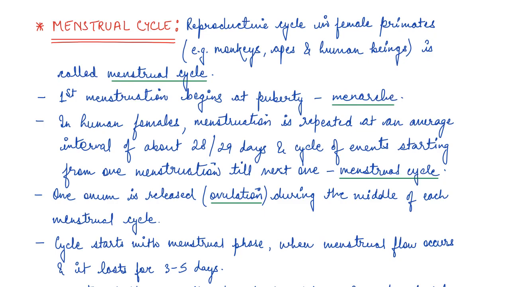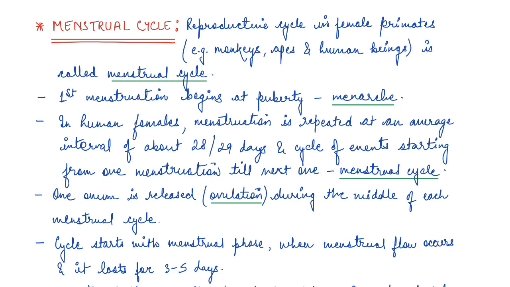So today we are going to cover the menstrual cycle first, and we'll see if we can cover one more topic, fertilization. Right now we are at chapter 3 of class 12 NCERT Biology, which is human reproduction. We have already covered three topics: the male reproductive system, the female reproductive system, and gametogenesis. Gametogenesis includes both spermatogenesis and oogenesis, right? So let's see what exactly the menstrual cycle is.